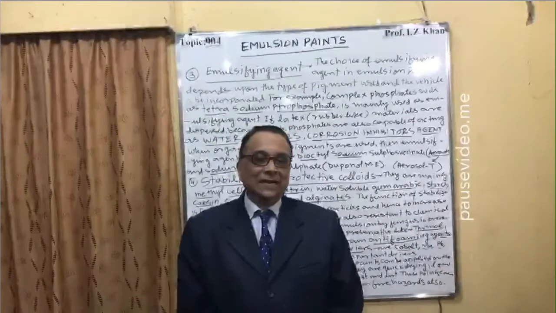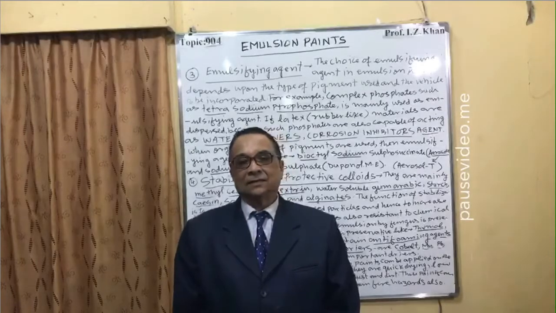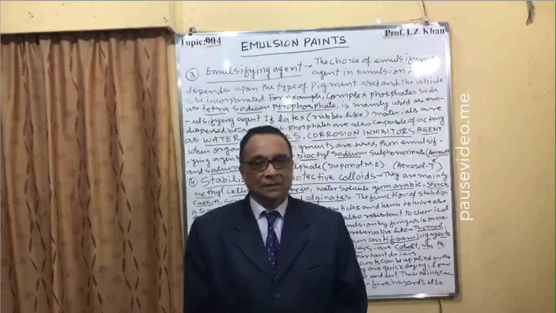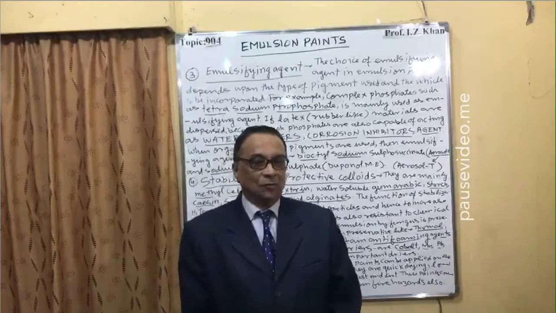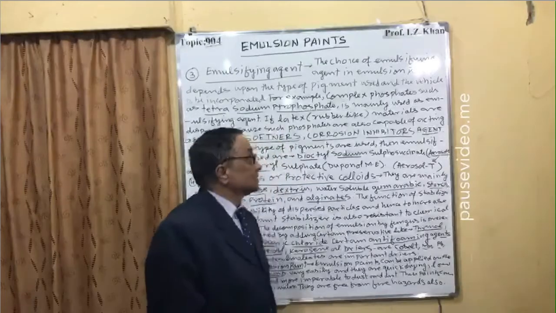So I am giving here what these agents are, their chemical formulae, their names like emulsifying agent, anti-foaming agent, preservative agents. Number 3, emulsifying agent.